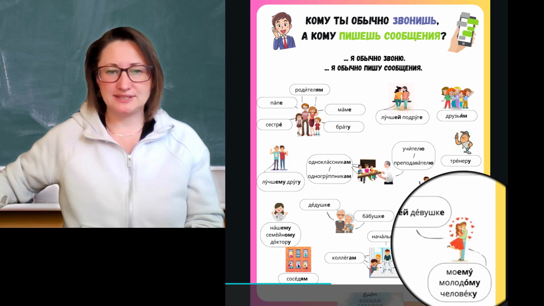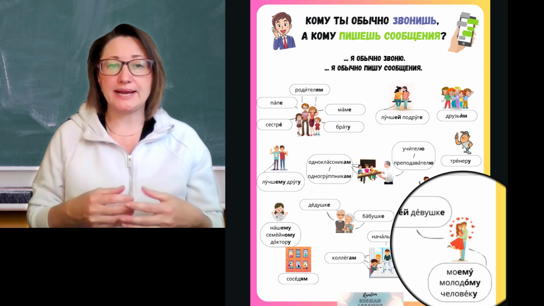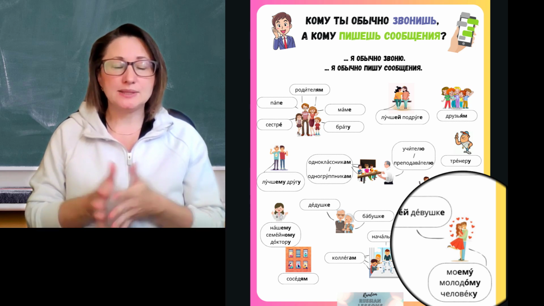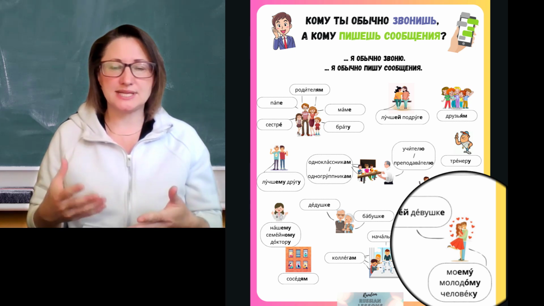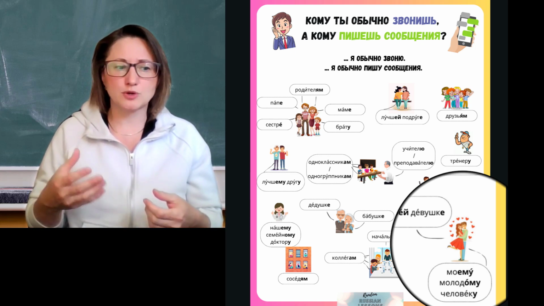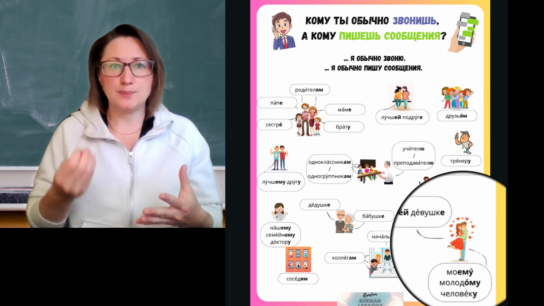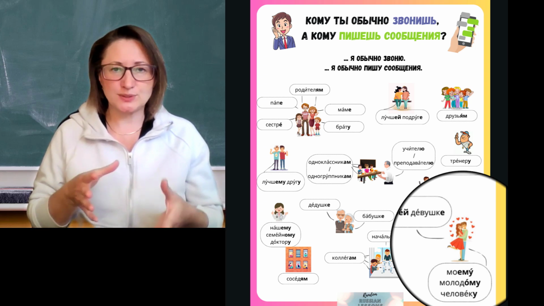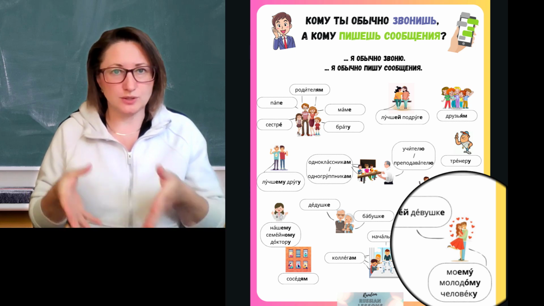So, and here we have the romantic couple, so boyfriend and girlfriend. And you will notice when I start reading the forms that I actually have the word my right there, like my girlfriend, my boyfriend. Before, I was saying Russians don't use the my as much as Americans when they're saying something about their family members or close friends. It's implied that if you're saying mom or brother or uncle, you're talking about your own, so you don't need to emphasize it. However, with boyfriend and girlfriend the situation is different because in Russian, we don't have a word specifically for a boyfriend or girlfriend.